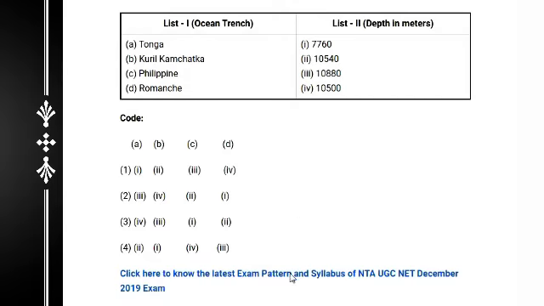There are different lectures on this topic. Here the trenches are Tonga, Kuril Kamchatka, Philippine and Romanche, and their depth in meters.